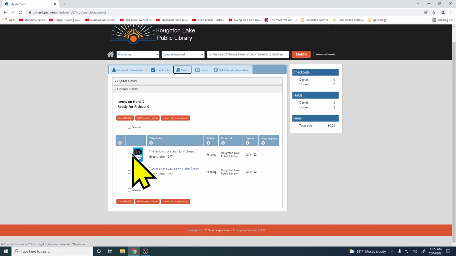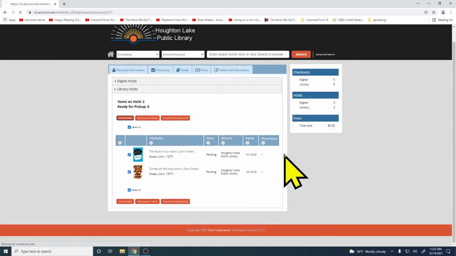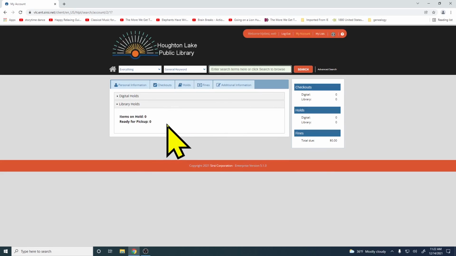I'm going to go ahead, and if you decide you don't want these items, you don't need them sent anymore, you can check these boxes, and then you can cancel the hold. And I'm going to go ahead and cancel this since this was just a test. Asks if it's okay. I'm going to say yes. And there we go. The holds are gone. And that's it. That's all you need to know to go online and place holds either for our items or items for other libraries that'll be sent here.